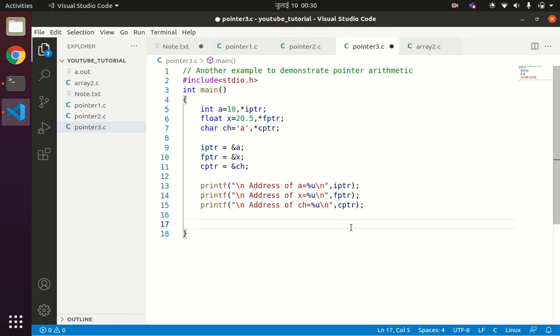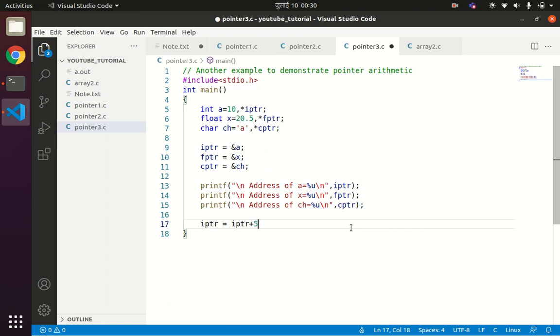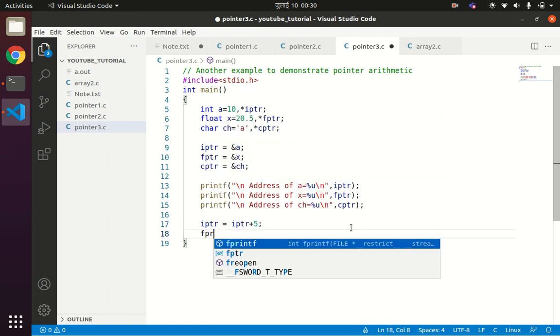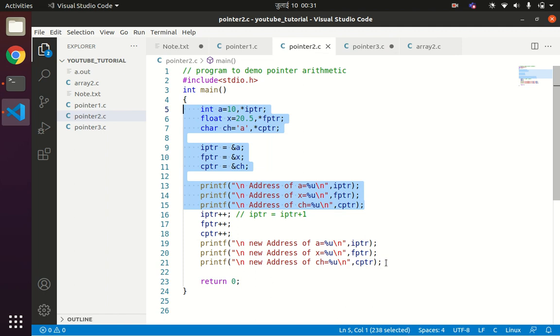Now let us say I have incremented iptr by 5, something like iptr equals iptr plus 5, and I have incremented fptr equals fptr plus 4, and then cptr equals cptr plus 3. So what will be the new address locations here?